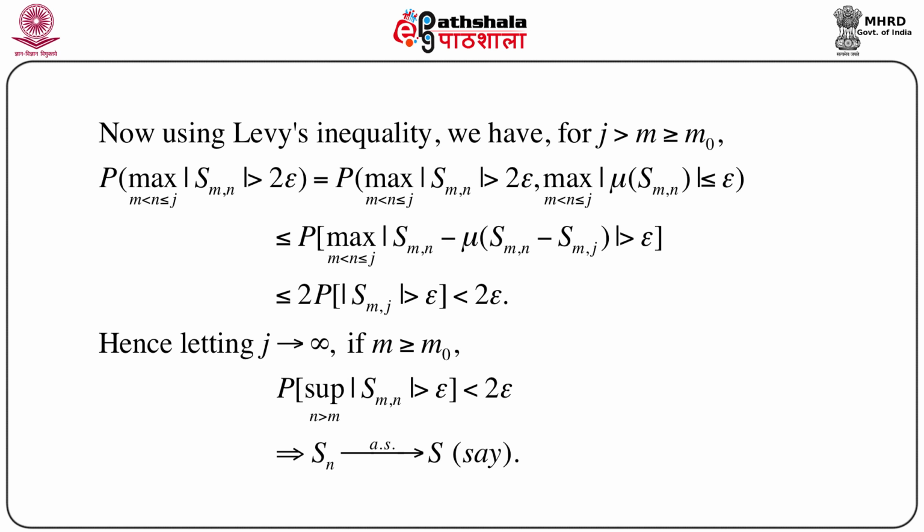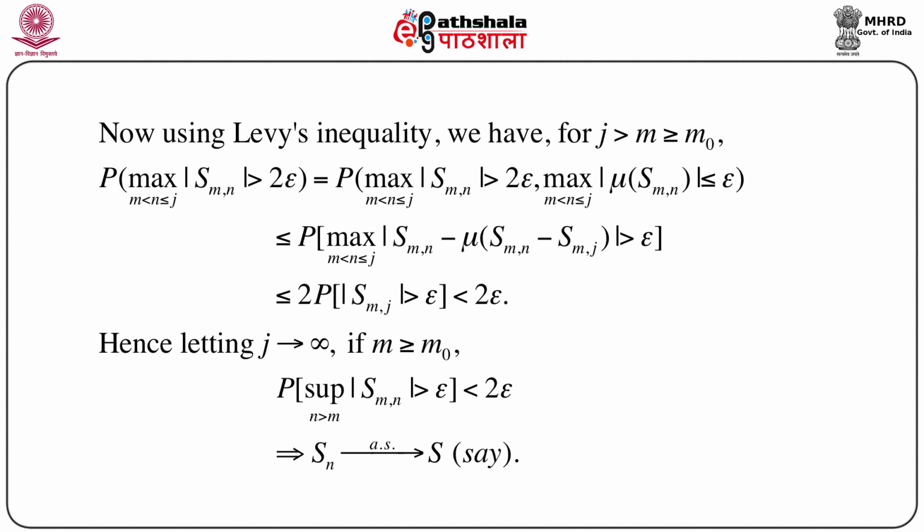Now we just use Levy's inequality directly. For j greater than m greater than or equal to m naught, we have the probability of the maximum over m less than n less than or equal to j of modulus of Sm,n greater than 2 epsilon. Just for the sake of mathematical simplicity, we have taken this 2 epsilon.